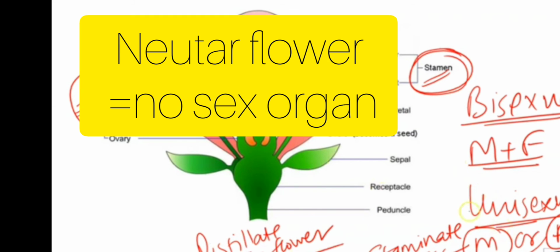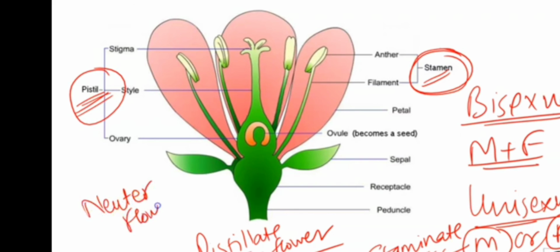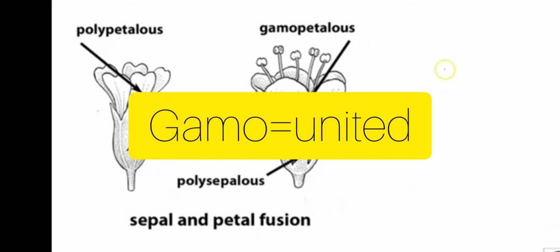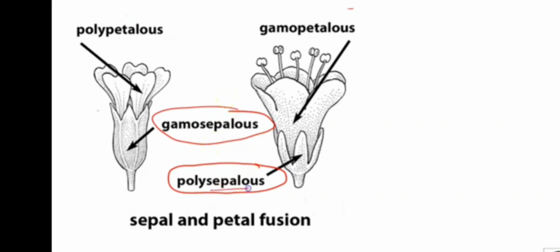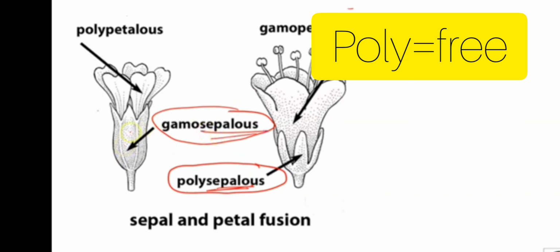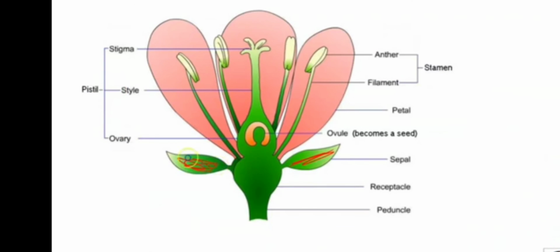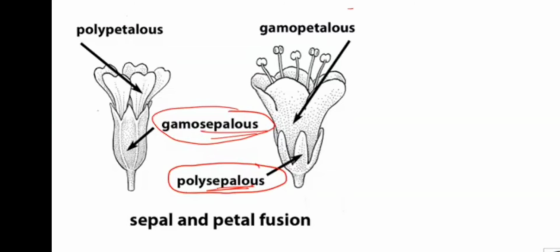are the outermost whorls. They can be fused or they can be free in nature. So if the sepals are fused, then they are known as gamosepalous, and if the sepals are free, then they are known as polysepalous. Fused sepals means gamo and free sepals means poly.